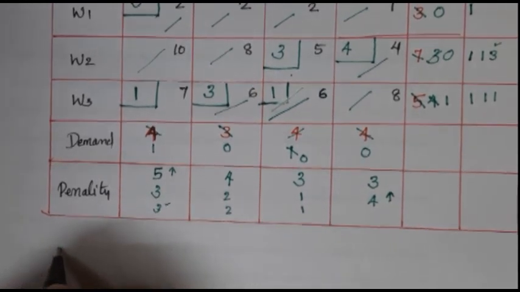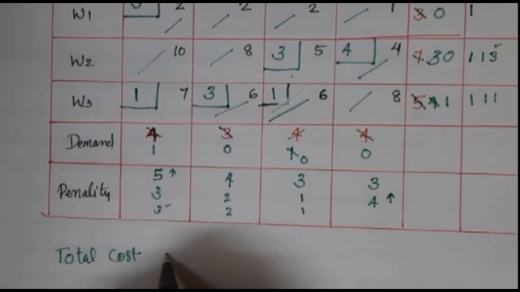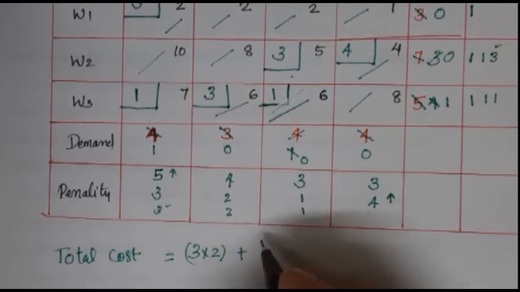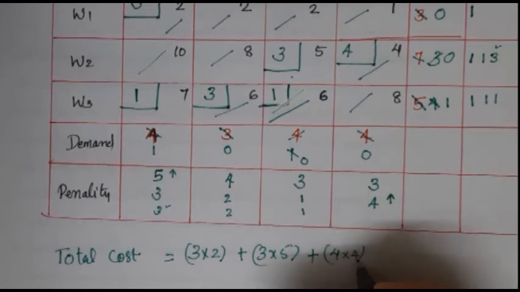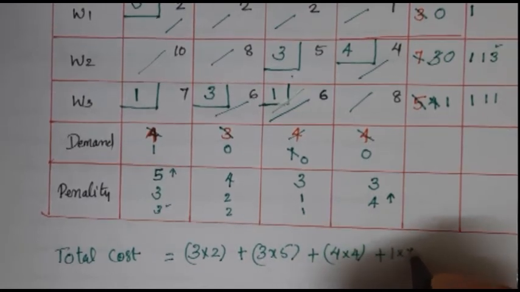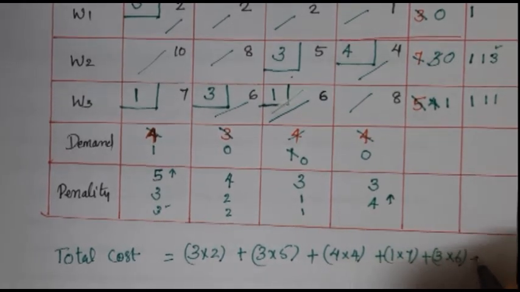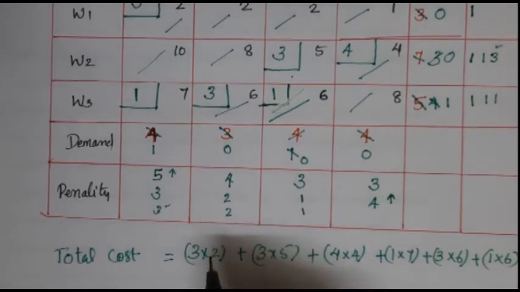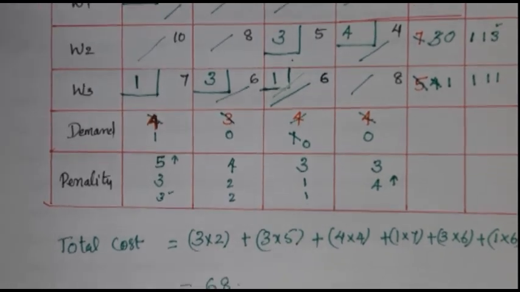So total cost equal to 3 into 2 plus 3 into 5 plus 4 into 4 plus 1 into 7 plus 3 into 6 plus 1 into 6, which is equal to 68.